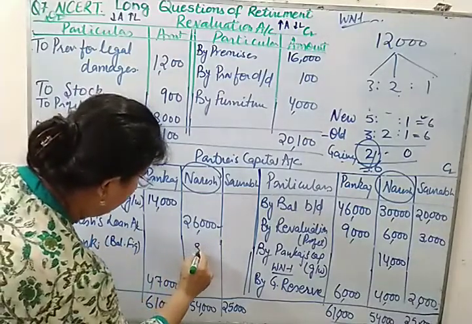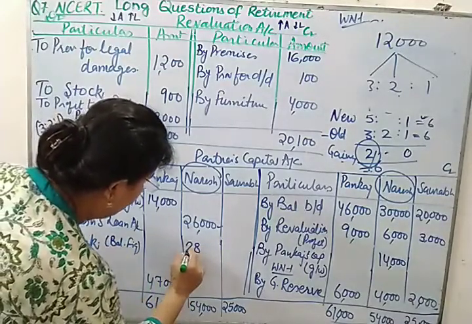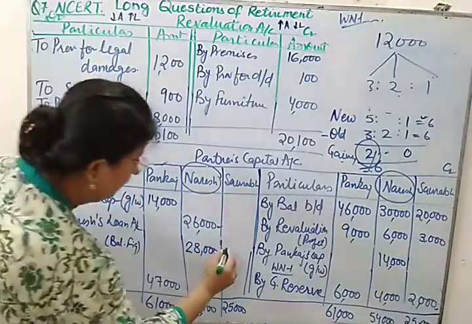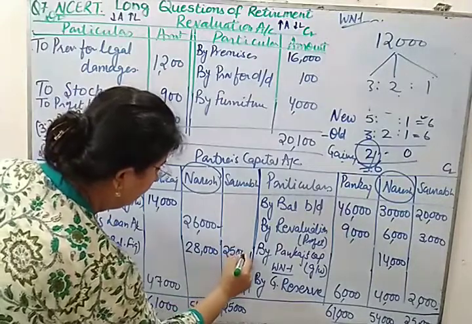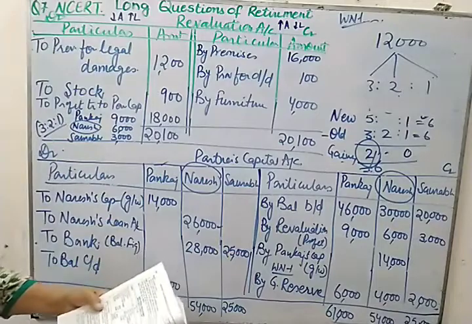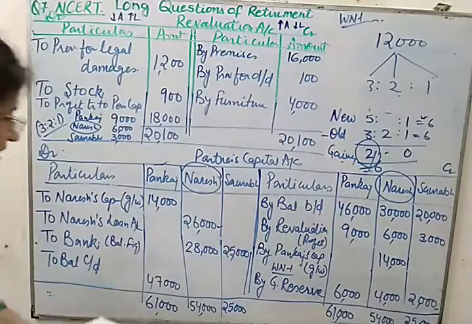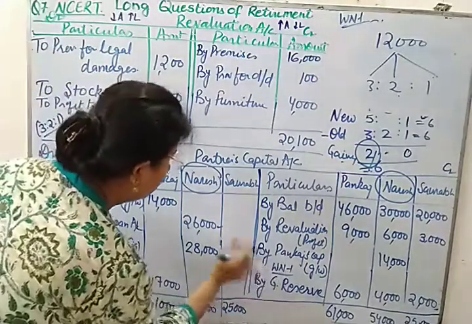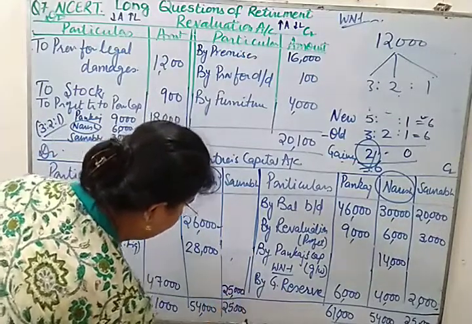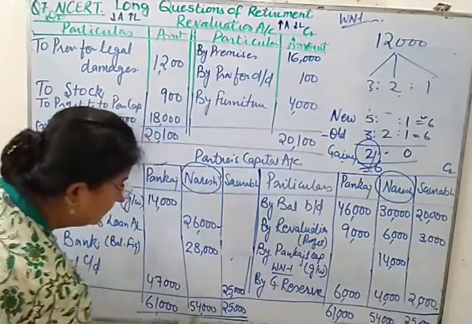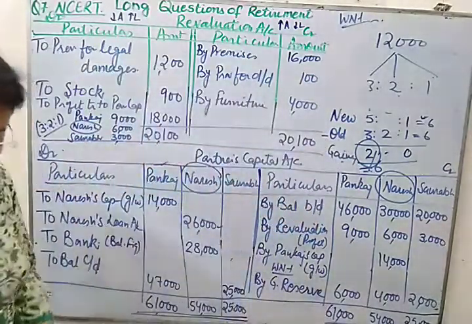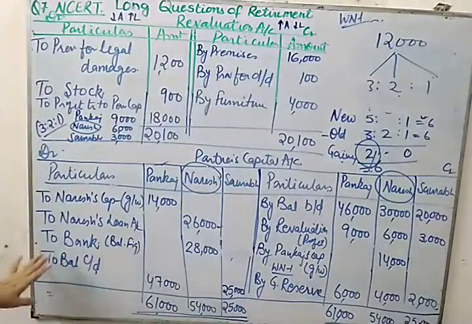The balancing figure of Naresh will be 28,000, and the balancing figure of Saurabh will be 25,000. Sorry, it is to be written here, because he is not a retiring partner. He will be continuing the business. So this way we will be preparing the long question without balance sheet.